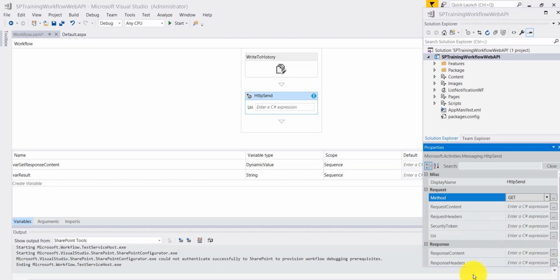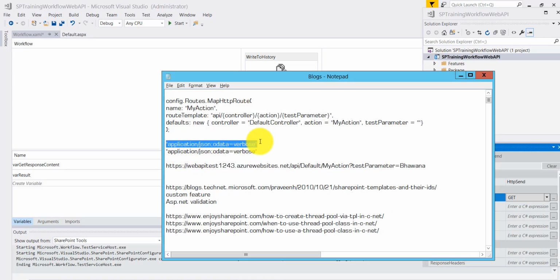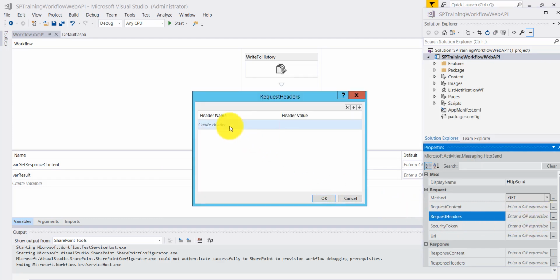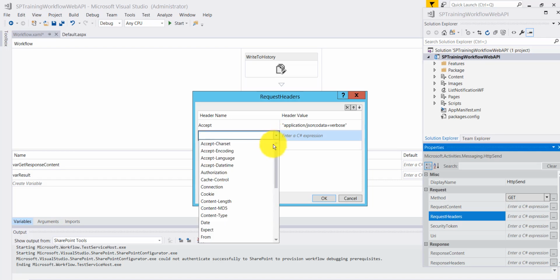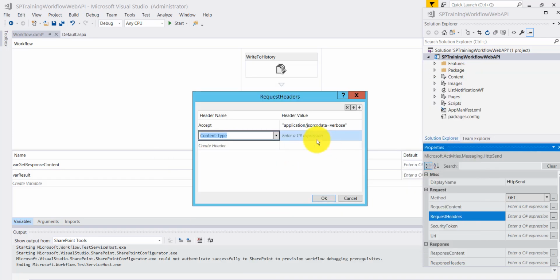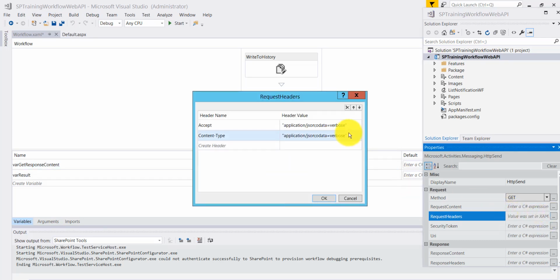I will just copy these things. Now we go to request headers and click on this triple dot. The first one is Accept, and you can see we will put this. The next one is the content type, and there also we will add the same thing. You can see the values will be like this, and click on save. Yeah, it is correct now.